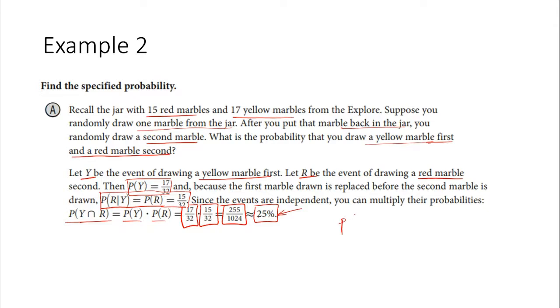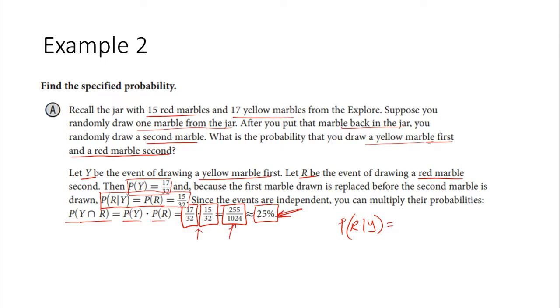You could always compare this to the probability of drawing a red, given that Y was the first one. I don't want to give you that one. I want you to discuss where the 25% came from. It came from multiplying these two.